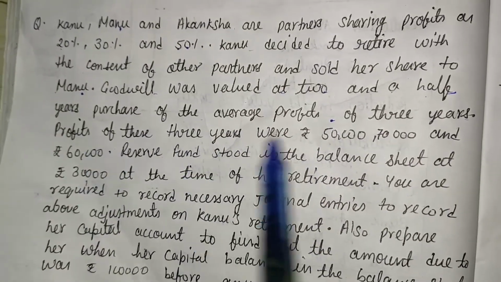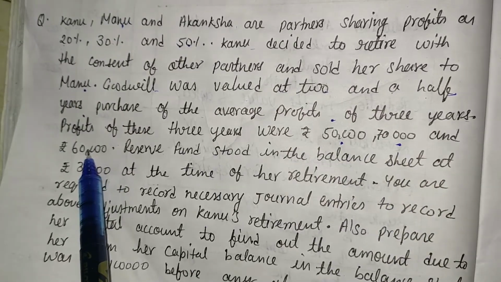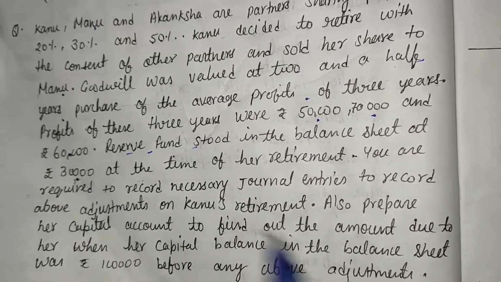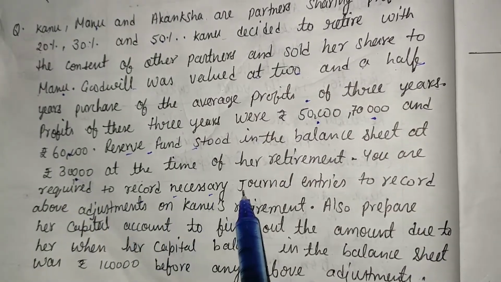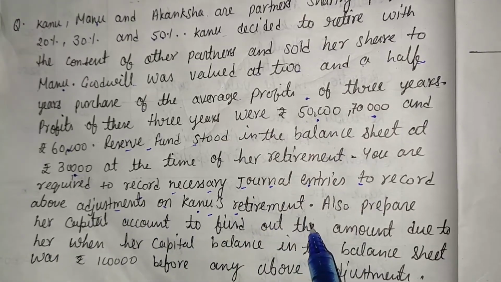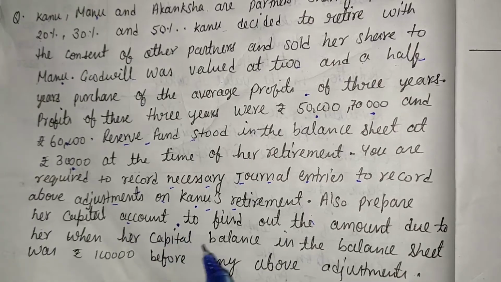And what is the 3 years' profit? That is 50,000, 70,000 and 60,000. Reserve fund is also given, that is 30,000. You are required to record the necessary journal entry to record the above adjustment on Kanu's retirement. Also prepare her capital account. So here the solution is